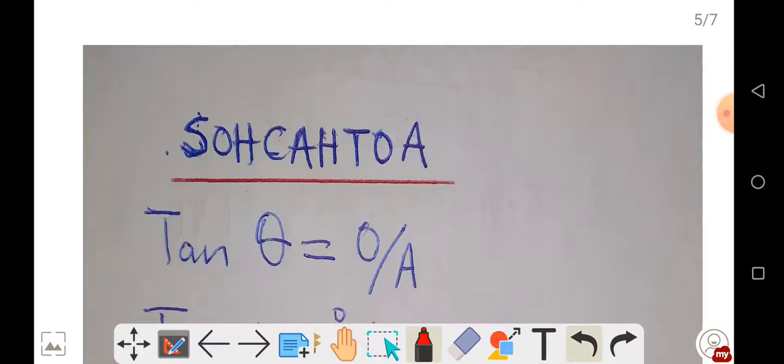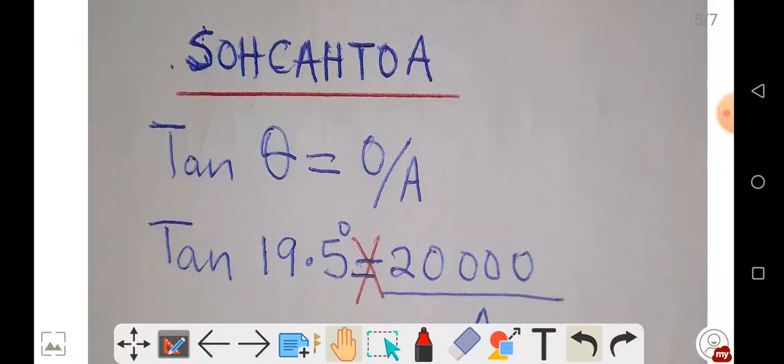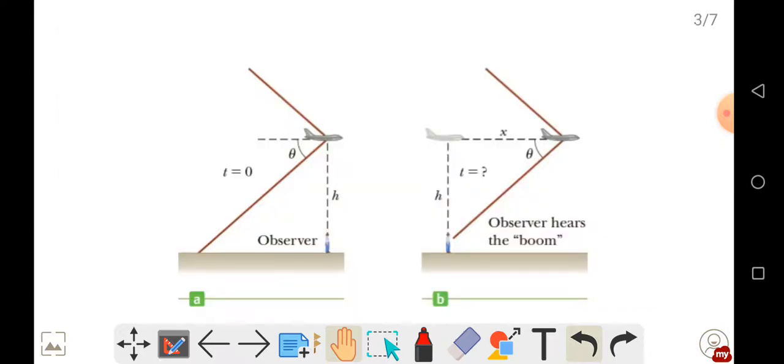So using SOHCAHTOA, referring to the diagram, since we have found the angle to be 19.5 degrees, and we have the altitude, which is 20,000 meters, to find the distance it has traveled we can simply find this distance here.